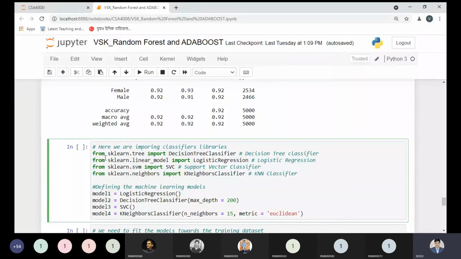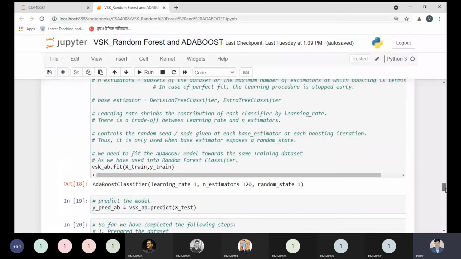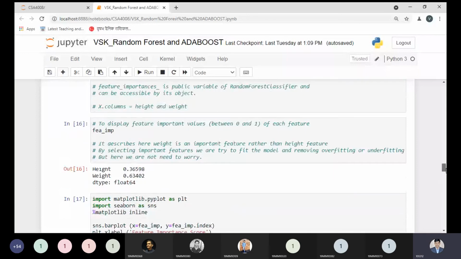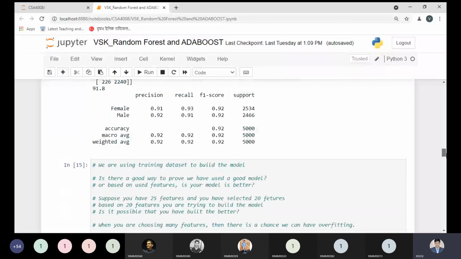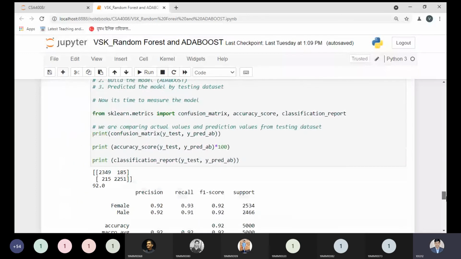So let me execute this part. We have used decision tree classifier, logistic regression, support vector machine, and KNN. Model 1, model 2, model 3, model 4 are the various objects of each and every model. So what depth have we used? Let me write it over here. What is the value of the depth we have used? The maximum depth we have used is 10. Okay, so I am also updating its depth over here.